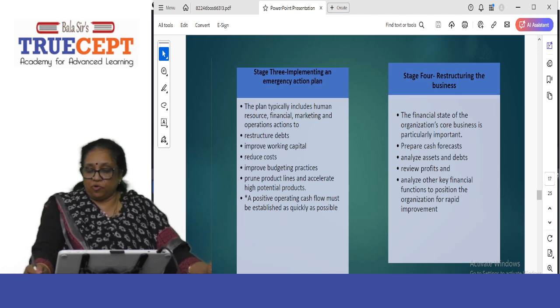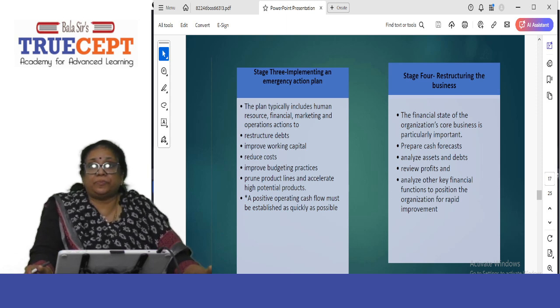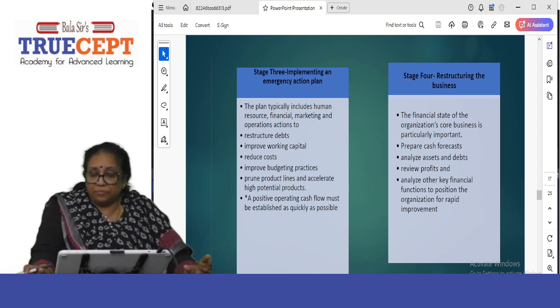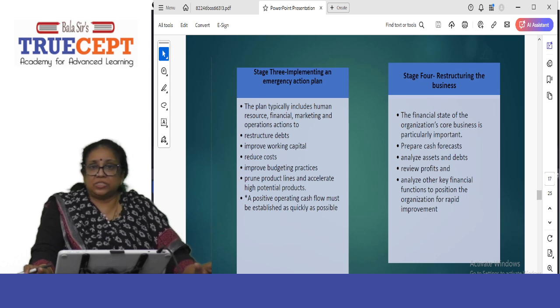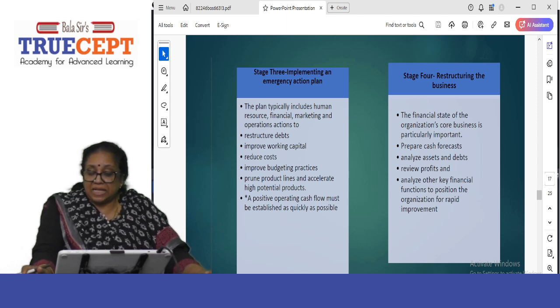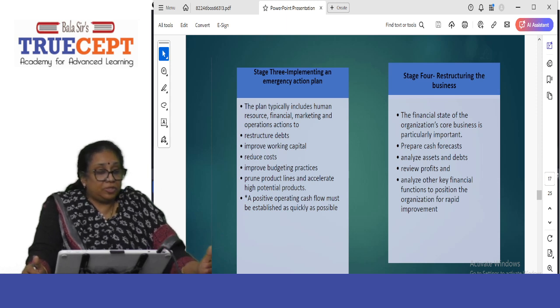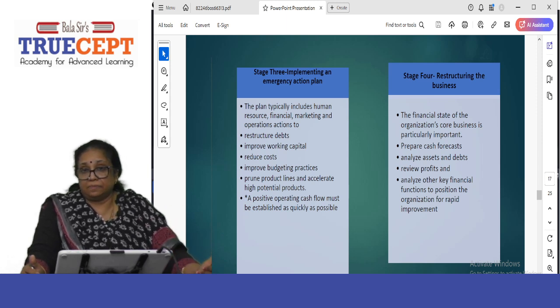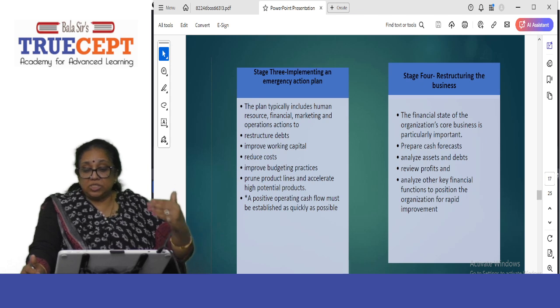So prepare cash forecast, analyze the assets and debts, review the profits. Basically, you are going to look at the entire budget. Right from the operations budget, cash flow budget, you have to restructure it. Review the profits. Analyze other key financial functions to position the organization for rapid improvement. Maybe you can change the top management. Maybe they are not functioning very well. Maybe bring in people who are charismatic leaders who can lead your organization to success. So all this you would have to do.